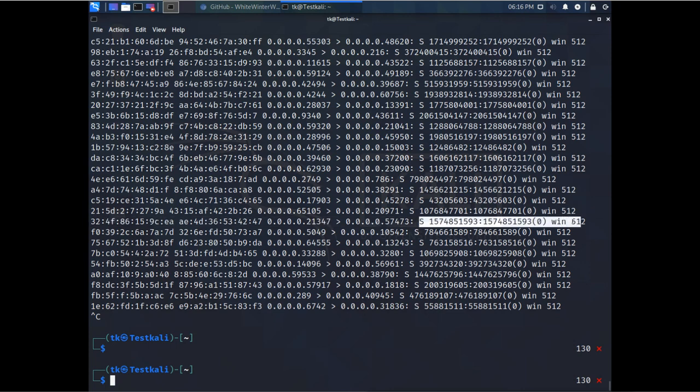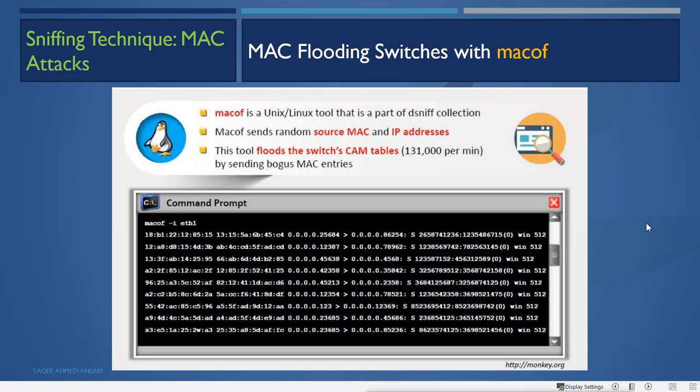You can see it is 0, and it is sending all these fake packets very quickly to the switch, and the switch will assume these are real data and real communication happening, and then it will try to fill the CAM table with these fake source MAC addresses, and then the whole CAM table memory is full. Now when the CAM table memory is full, whenever any data comes, it will overflow and reach everyone, and everyone means the attacker is also there to receive the data. So this is macof to do the MAC flooding.